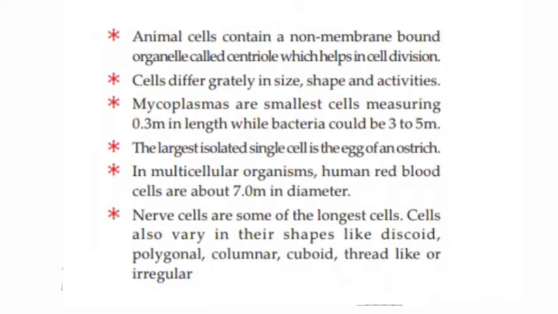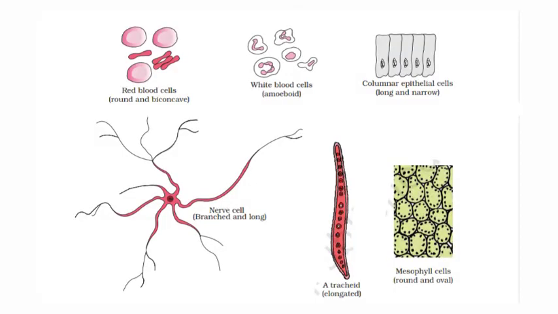Cells also vary in their shapes, like discoid, polygonal, columnar, cuboid, thread-like, or irregular shapes. Let's see the diagrammatic representation of various cells in various shapes. The very first one, RBC, red blood cells, which are round and biconcave in shape.